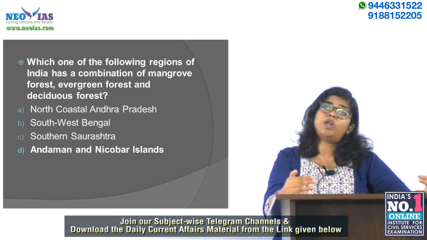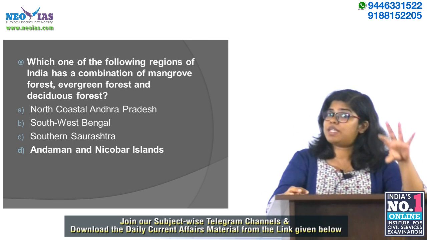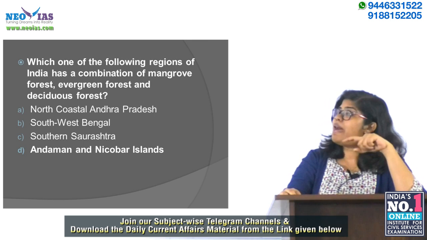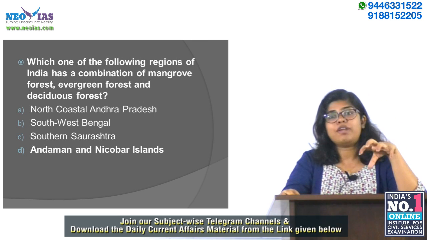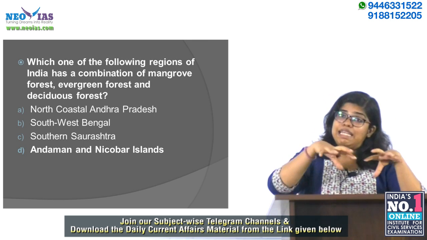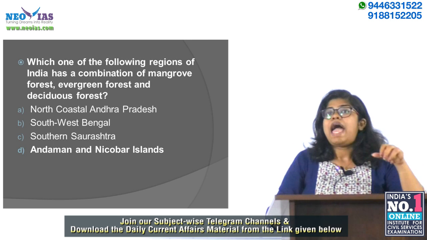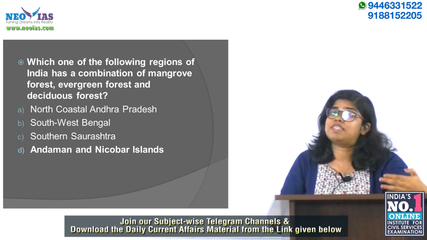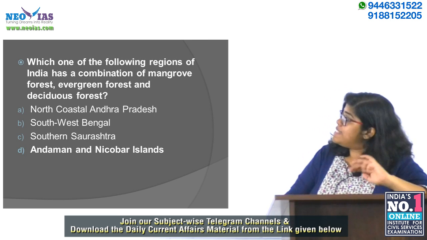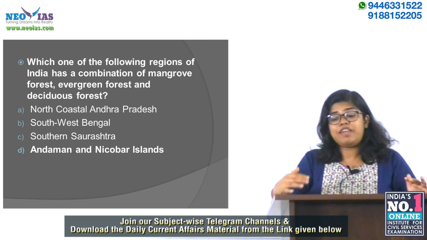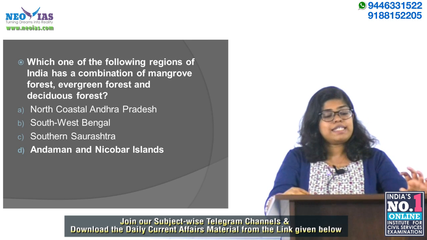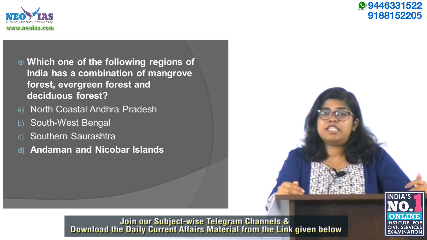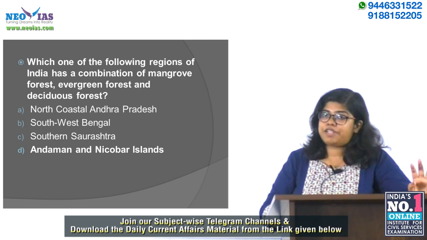First we will know what the types of forest are and what their characteristics are. One is mangrove forest. Mangrove forest, as you know, is found near the coastal areas. And the evergreen forest is found in areas where there is more than 250 centimeter of rainfall. And the deciduous forest is seen in regions of rainfall between, say, 100 to 200 centimeter. So now we'll iterate one by one.